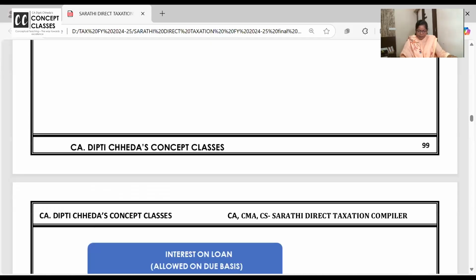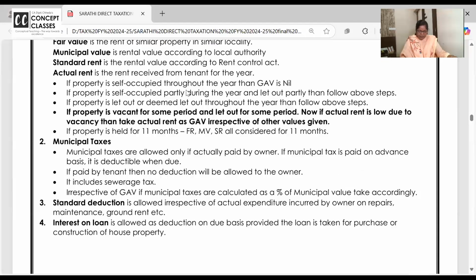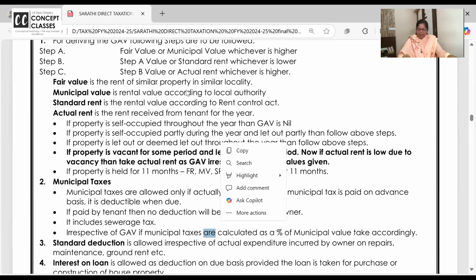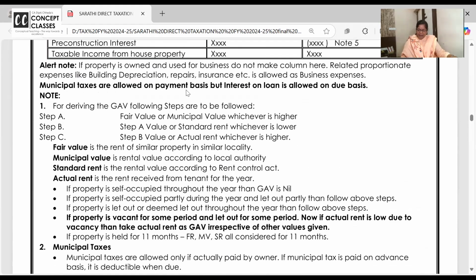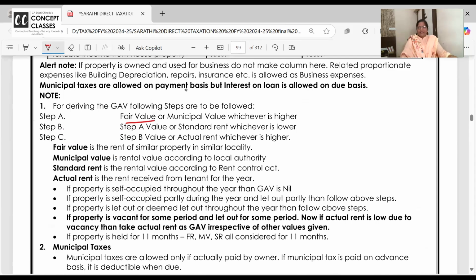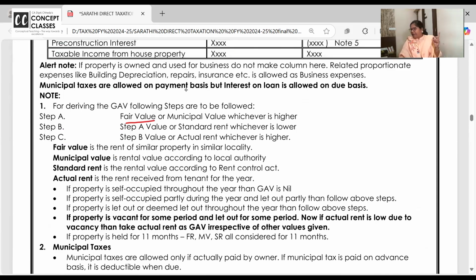Yesterday we also did combined problems, so let me take up the steps. The first step for the GAV is this: fair rent or municipal value, whichever is higher. Fair rent is what a same kind of property at arm's length nearby to me is fetching as rental income. So fair rent or municipal value, whichever is higher.